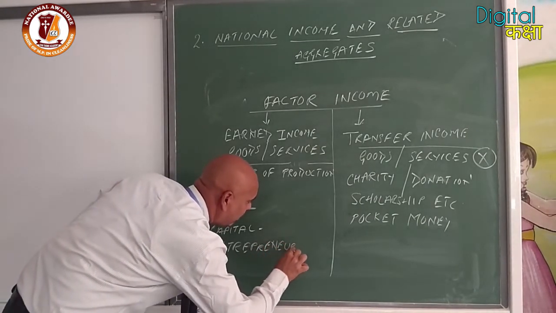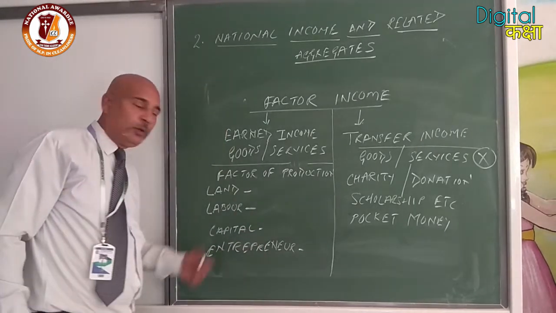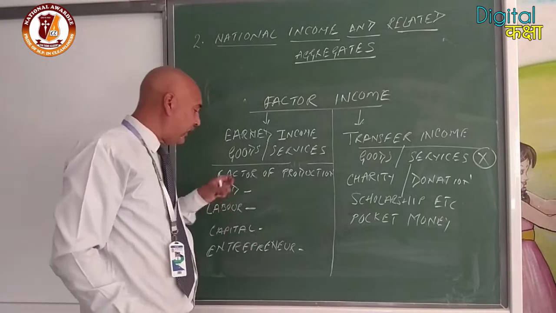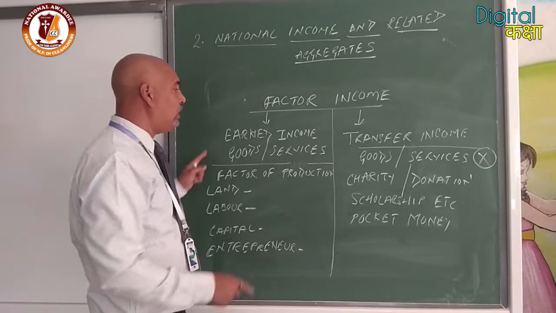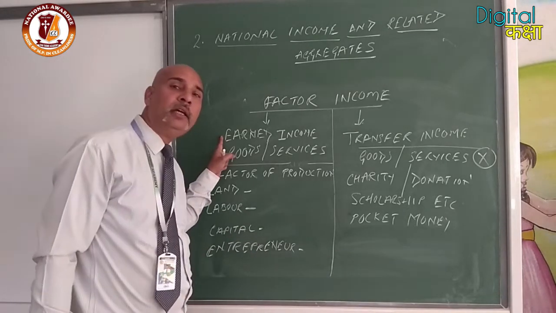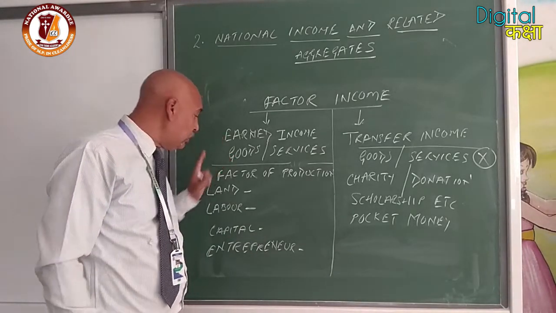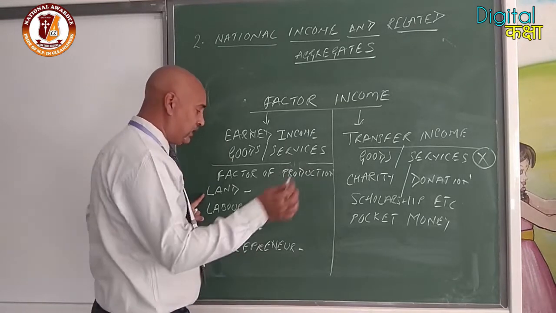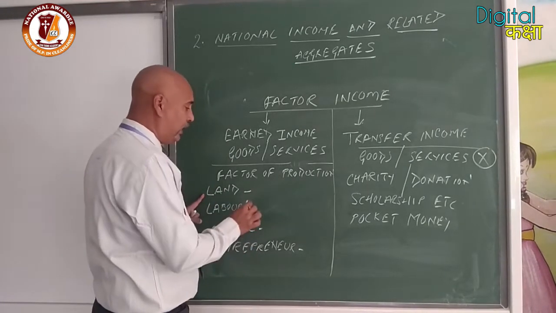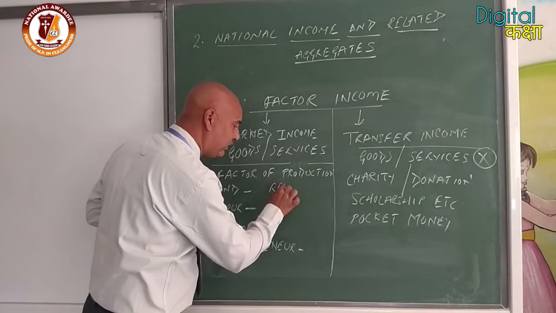These are the factors of production. So the rewards paid to these factors of production are normally included in factor income. That is clear. So what is the reward of land? We have discussed in the previous classes. The reward that goes to land is rent.